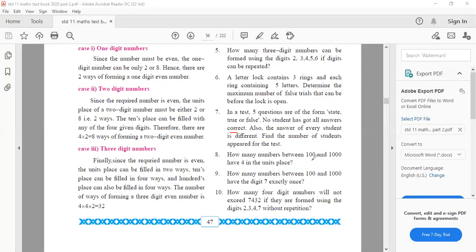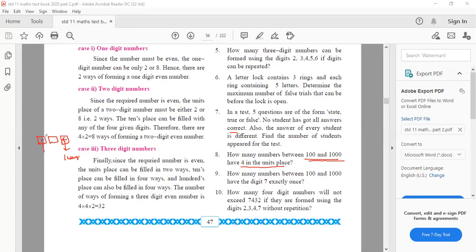So first of all, it is a 3-digit number. All of you agree with that? Yes, sir. The restriction is in the unit place. Unit place should be 4. This is only one way we can do. One way. Repetition is allowed because you will get different numbers even if you repeat it.